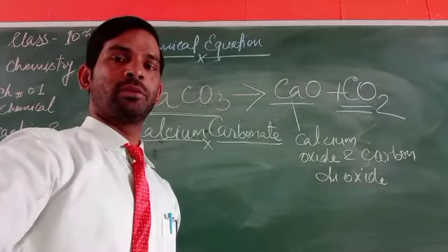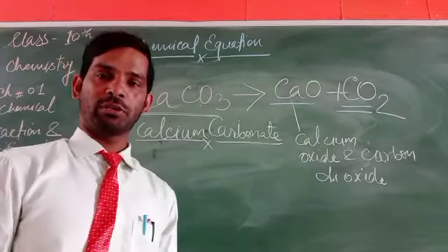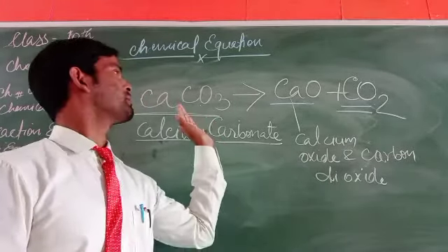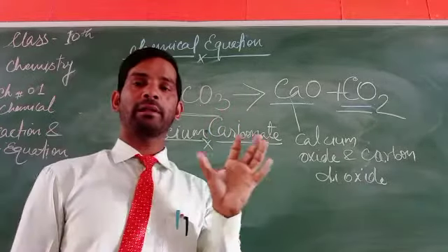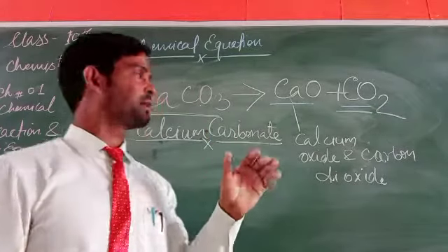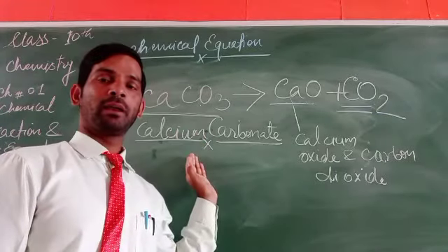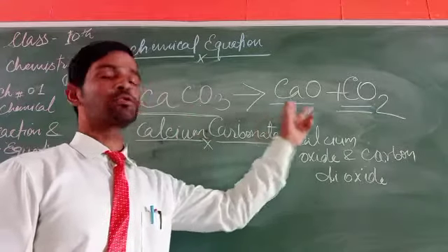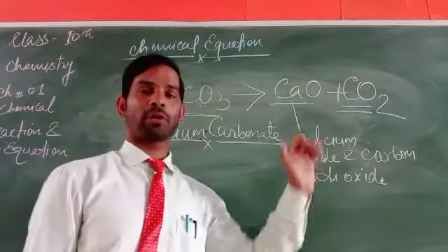So in the previous example of a chemical equation, the elements or the compounds combine with each other and form a new product. And here, the compound is the reactant, and it breaks down into two different and distinct products.